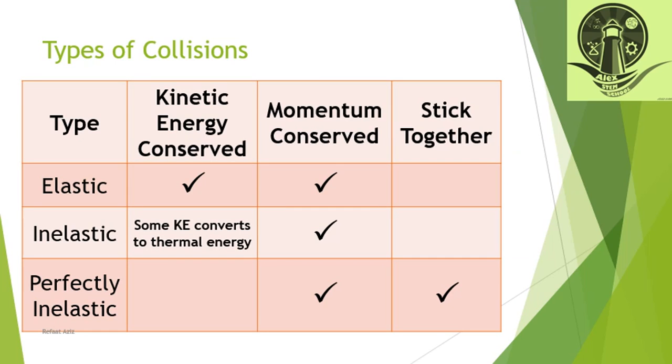Types of collisions. Elastic: kinetic energy conserved, momentum conserved, they didn't stick together. Inelastic: some kinetic energy converts to thermal energy, momentum conserved, and they didn't stick. Perfectly inelastic: kinetic energy isn't conserved, momentum conserved, they stick together.